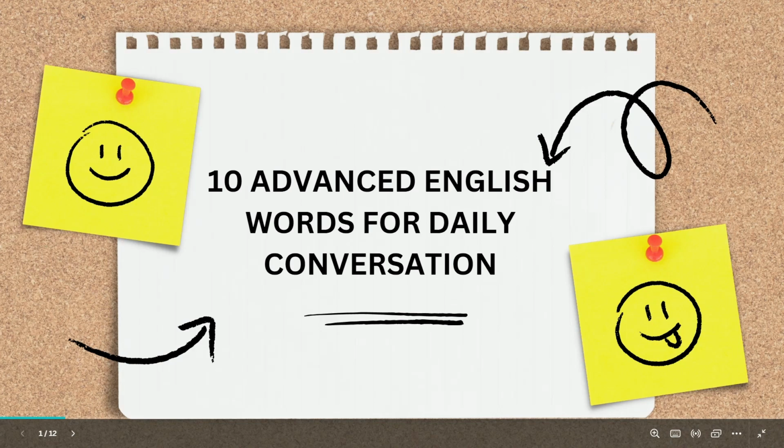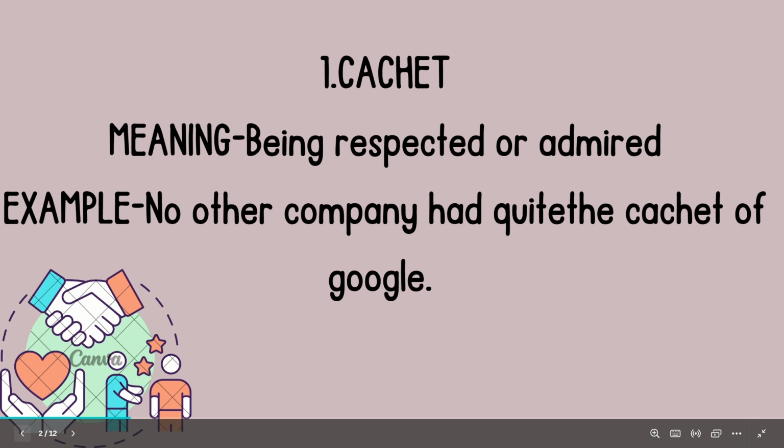Today we are going to discuss 10 advanced English words for daily conversation. So let's get started with our first word, that is cachet. What is the meaning of cachet? Meaning of this word is being respected or admired. For example, no other company had quite the cachet of Google. Means no other company had a respect like Google.